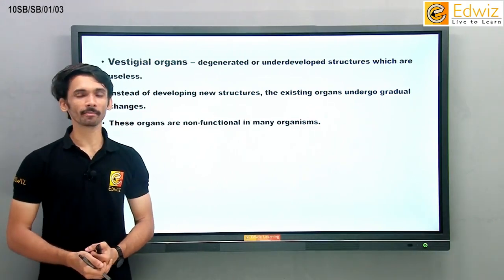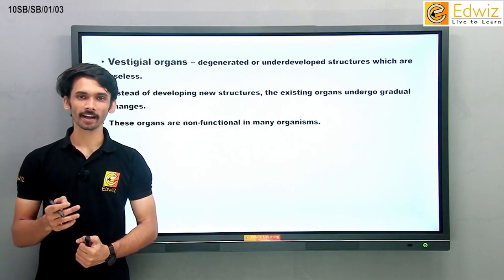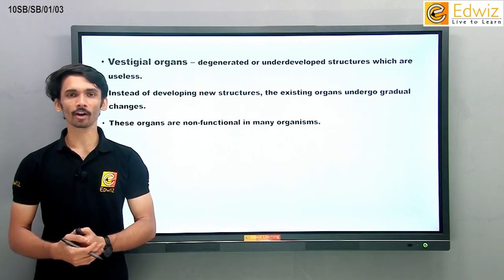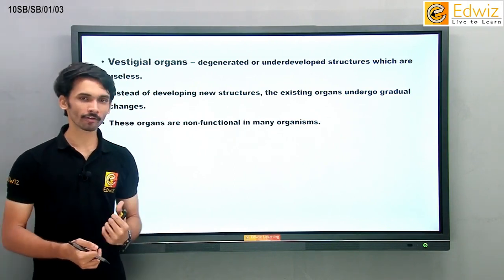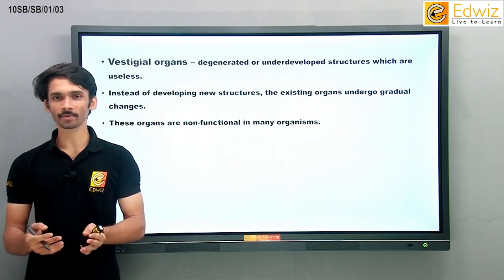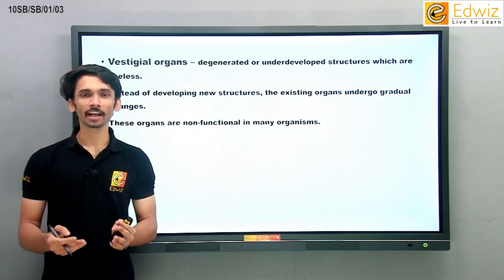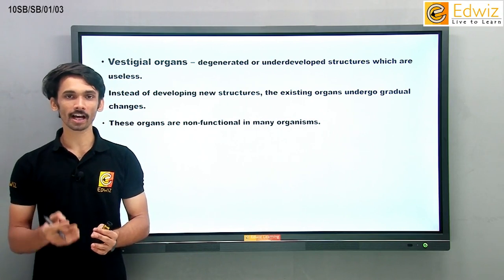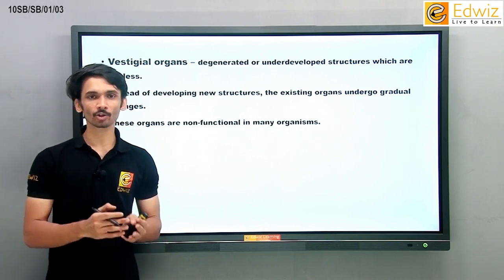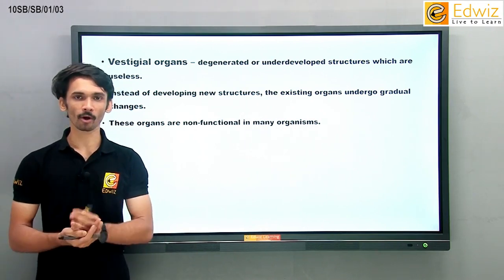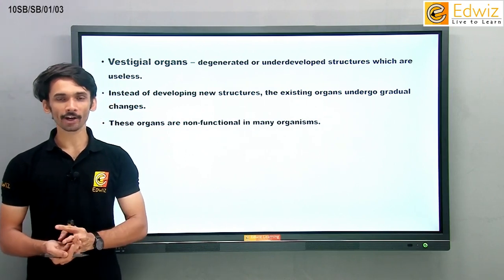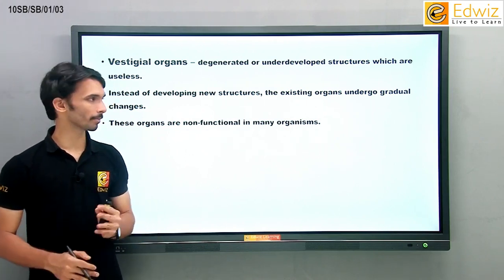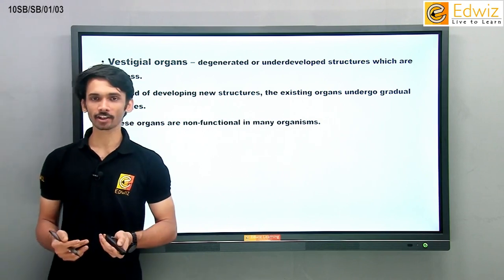My faculty code is VM and we are again starting with the chapter Heredity and Evolution, chapter 1 of Standard 10 SSC. Last time within this chapter we considered transcription, translation, translocation. We also talked about evolution as well as various other factors which contribute to evolution. We talked about morphological evidence, anatomical evidence, and then finally we are coming to the next topic called vestigial organs.